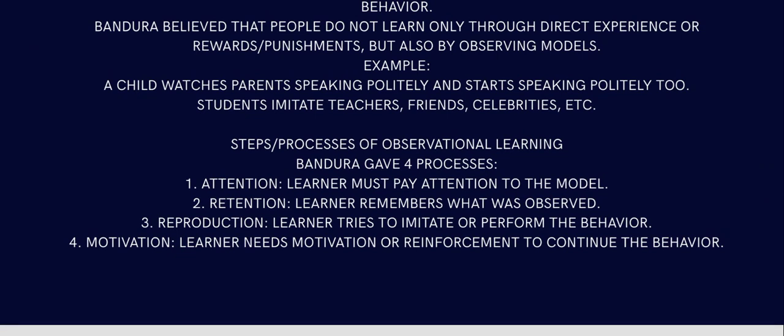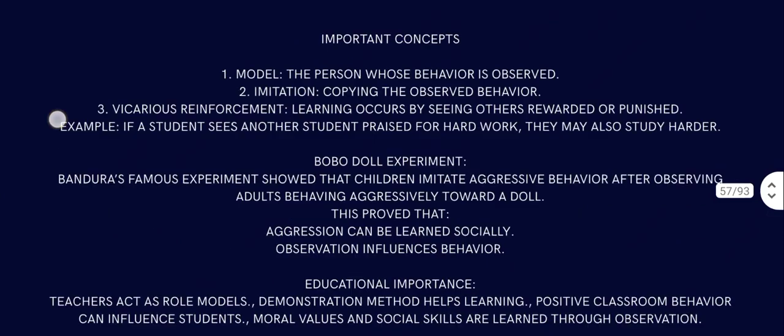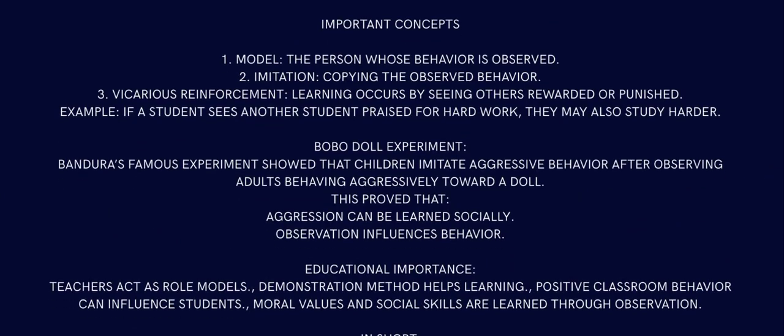If he just made reels and showed that he works like this celebrity, and they started getting likes and shares and follows and views, that could be his motivation. Just an example, you get my point. So important concepts here: model, the person whose behavior is observed, and imitation, copying the observed behavior.